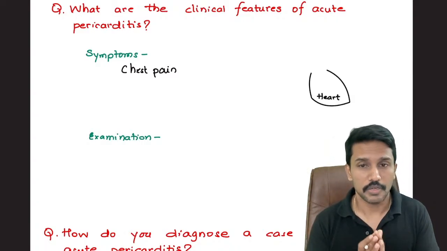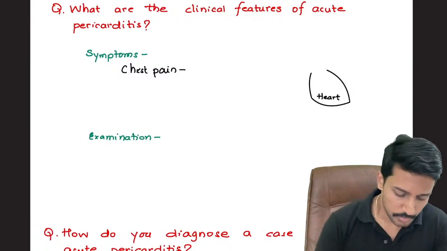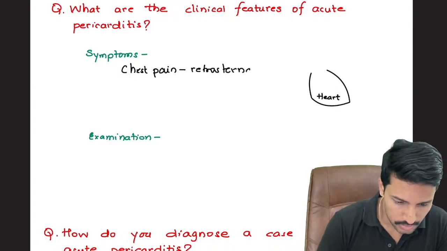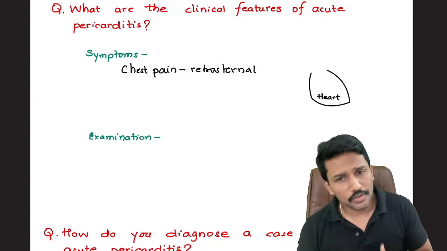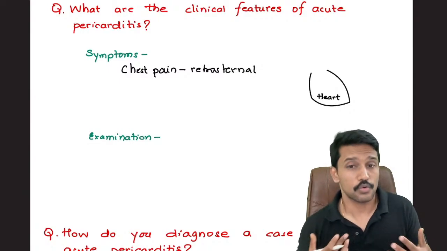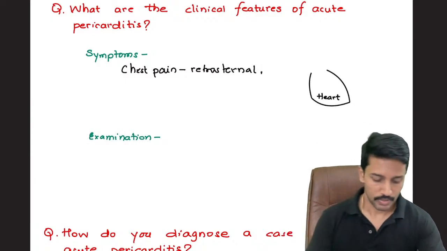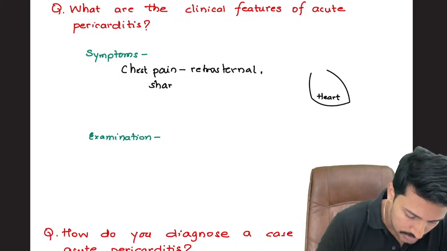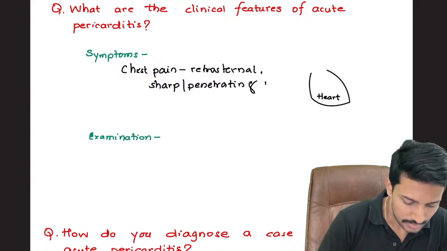Now, how do I differentiate between the two conditions? Okay, now the location of the pain. The chest pain that we get in acute pericarditis is retrosternal. Now, MI pain is also retrosternal, behind the sternum. Then how do I differentiate? The nature of the pain is the first differentiating clue. The pain here is usually sharp, stabbing, or penetrating in nature.